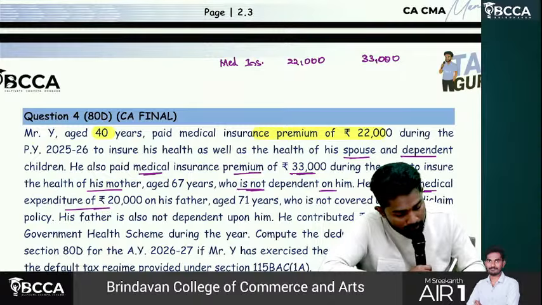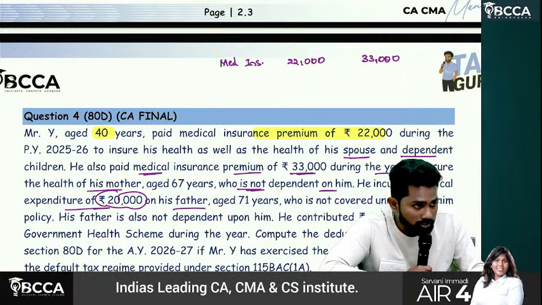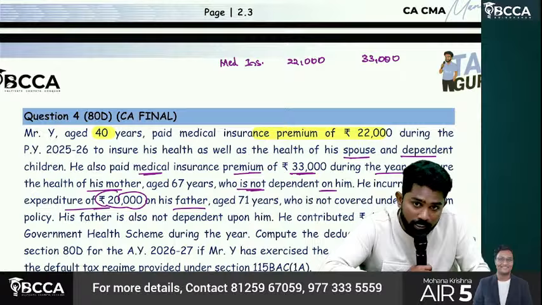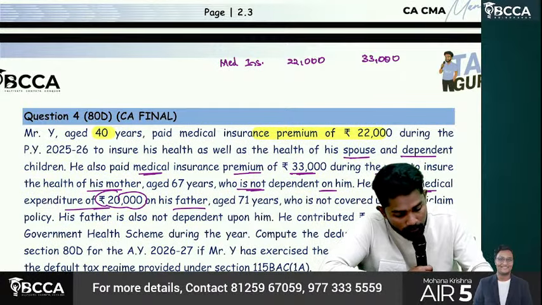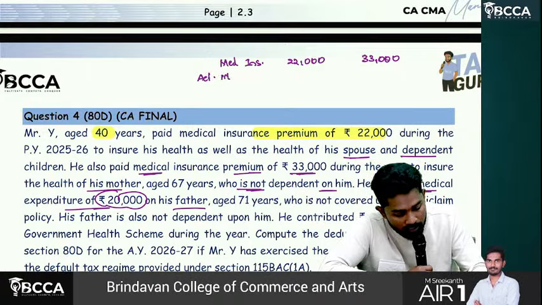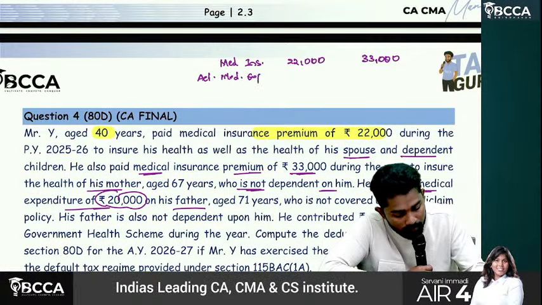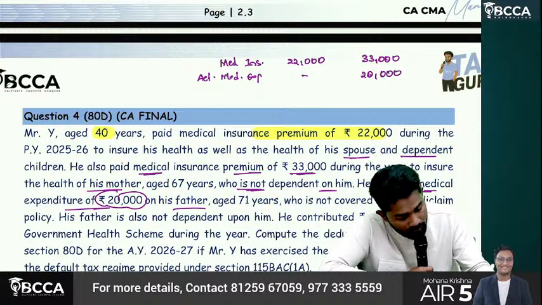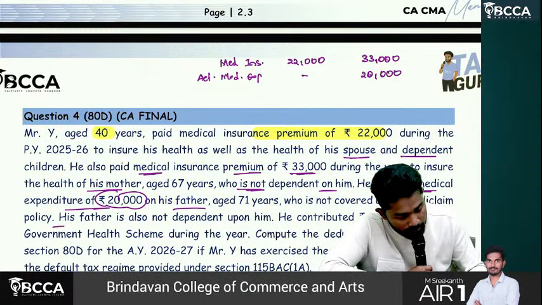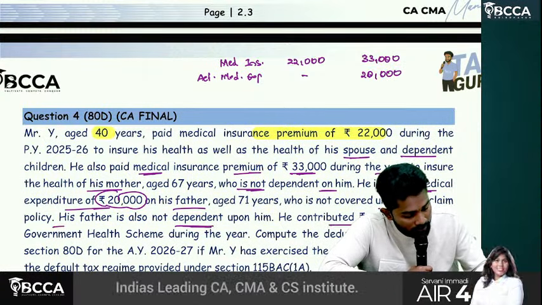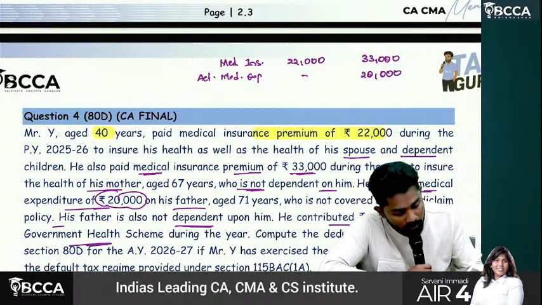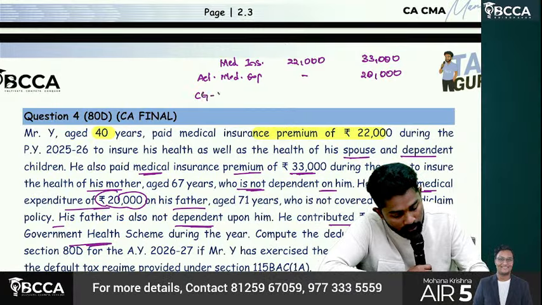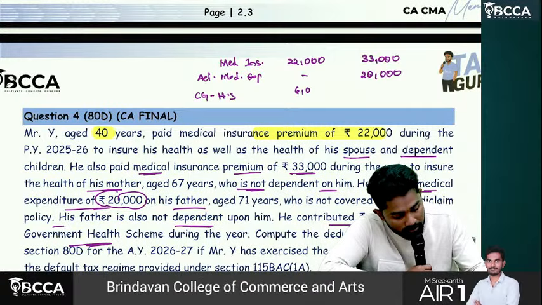Then he incurred medical expenditure of 20,000. Sir, since father is a senior citizen, that actual medical expenditure is also available. So actual medical expenditure, how much, sir? 20,000. Then who is not covered under any medical claim? His father is not dependent on him. He also contributed 6,000 to central government health scheme. Central government health scheme contribution, how much? 6,000. Okay, so total if you do, how much, sir?